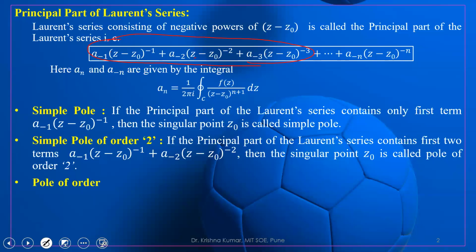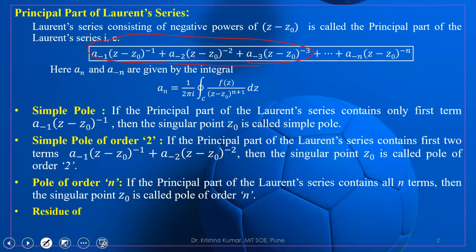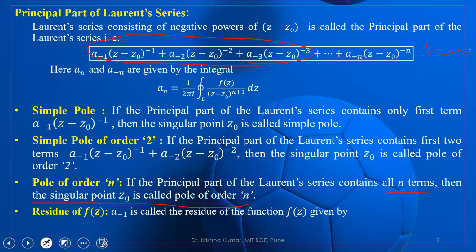So what is the pole of order n? If the principal part of the Laurent series contains all n terms, then the singular point z0 is called the pole of order n. Then the next thing is the residue of f(z).